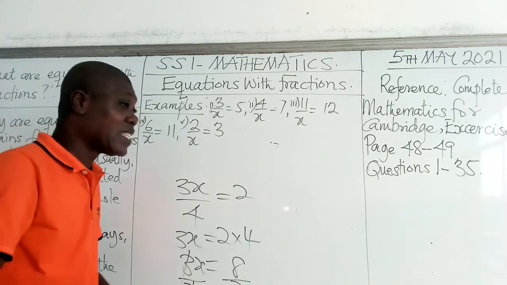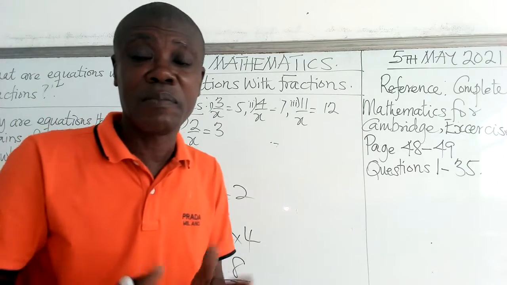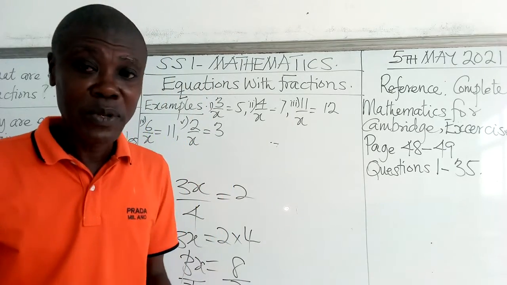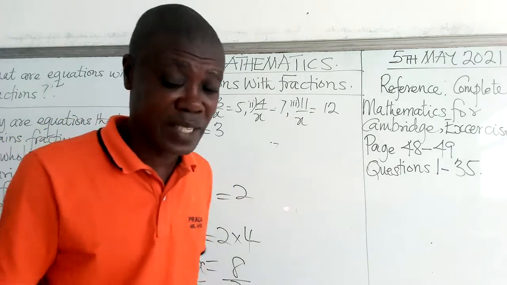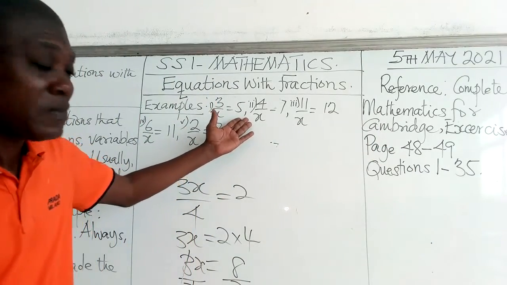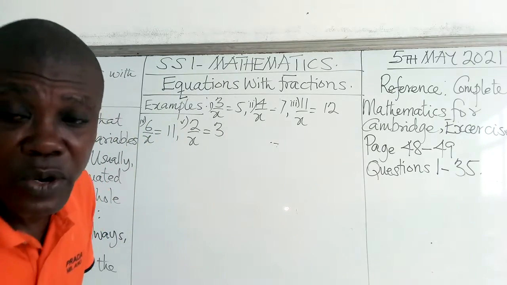So basically, this is how to solve equations that involves brackets. Very, very easy. Very, very simple. I hope you can be able to do that. Now, let's look at the top here. There are some examples I want us to quickly go through.